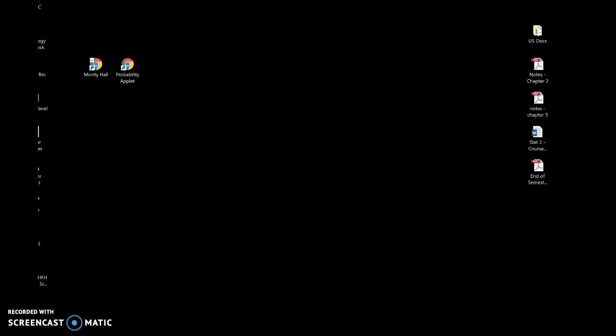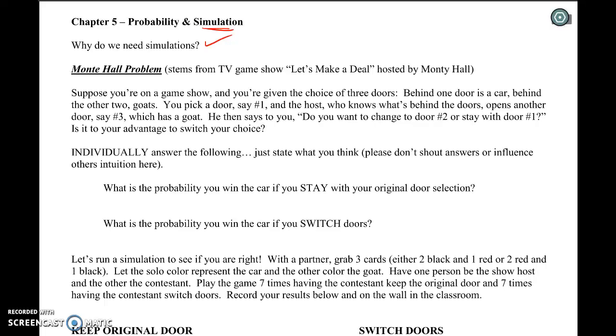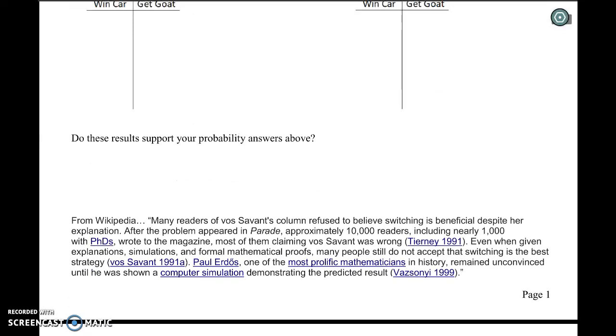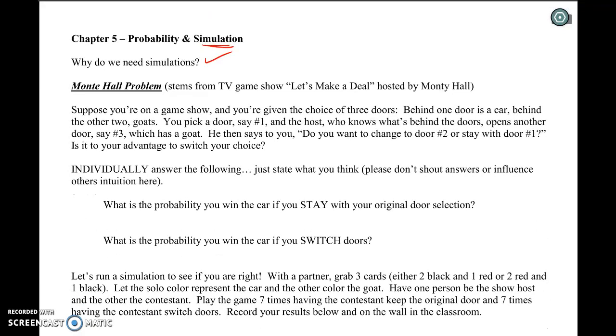This game show went on for, I guess, several years. But there was a columnist for Parade magazine, Marilyn vos Savant. She was in the Guinness Book of World Records for the highest IQ at the time.